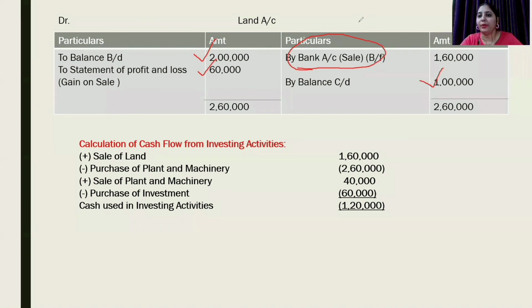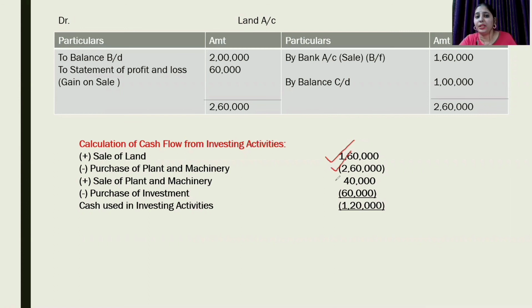After preparation of all these three accounts, we will prepare cash flow statement in which we have to show calculation of cash flow from investing activities. There is sale of land which will lead to inflow of cash. So it will be added in cash flow under investing activity. There is purchase of plant and machinery which will be outflow of cash.